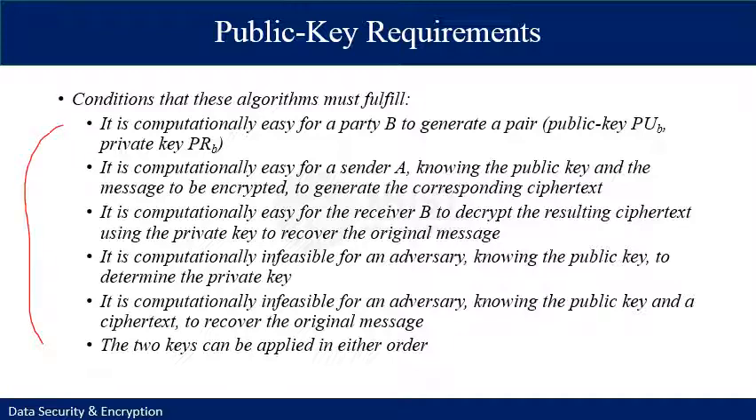It is computationally easy for a party B to generate a pair of keys, a public key PUb and a private key. It should also be computationally easy for the sender A, knowing the public key and the message to be encrypted, to generate the corresponding ciphertext. The algorithm must be computationally easy for the receiver B to decrypt the resulting ciphertext using the private key to recover the original message.